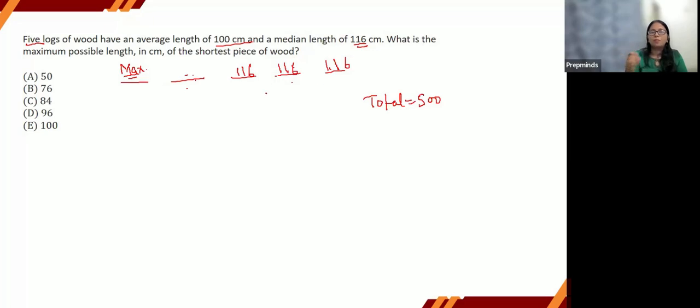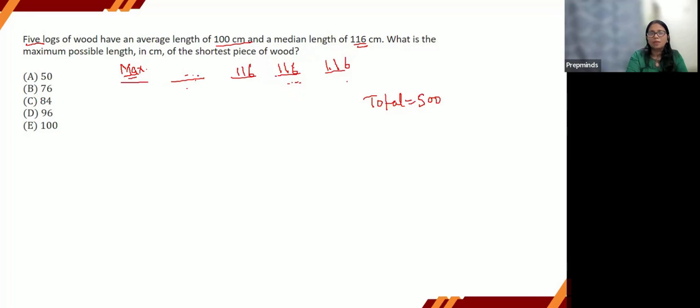So what is median? Median divides the data set into two halves, right? Into two equal halves, such that 50% of the numbers are more than or equal to the median value, or 50% of the numbers are less than or equal to the median value, right? So more than or equal to, so what we have taken, because we need to minimize these values, that is the reason we have taken this as 116, right? Okay, now what about this?